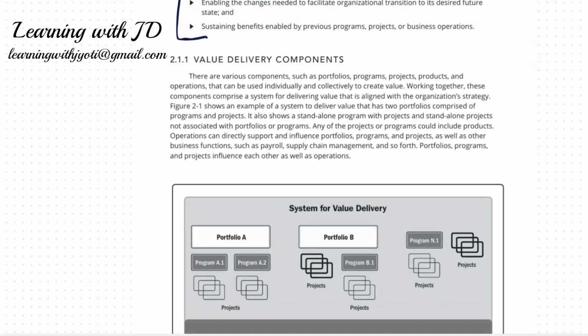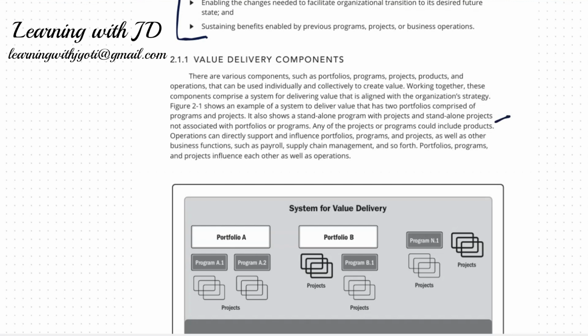It also shows a standalone program with projects and standalone projects not associated with the portfolio. Any program or project could include products. Operations can directly support and influence the portfolios, programs and projects as well as other business functions such as payroll or supply chain management and anything else.